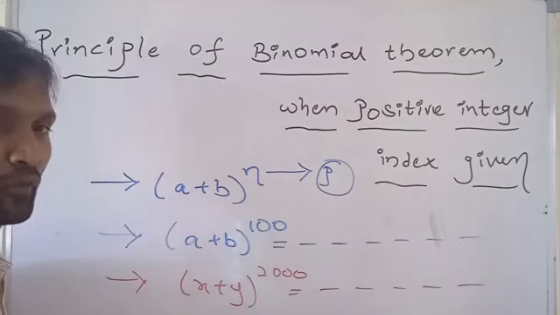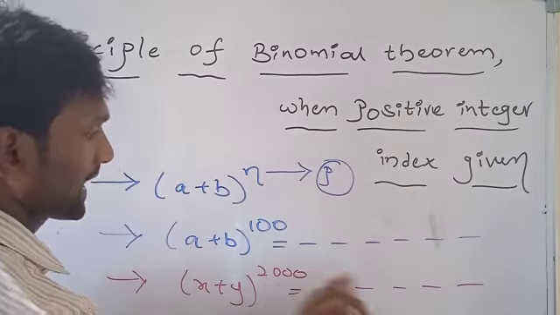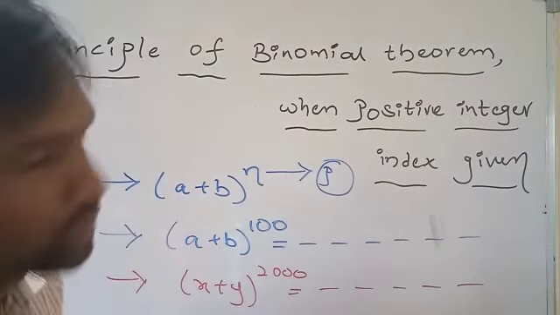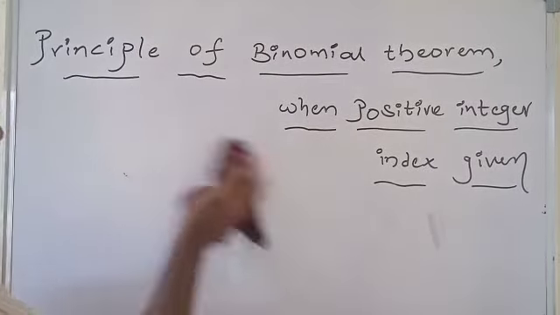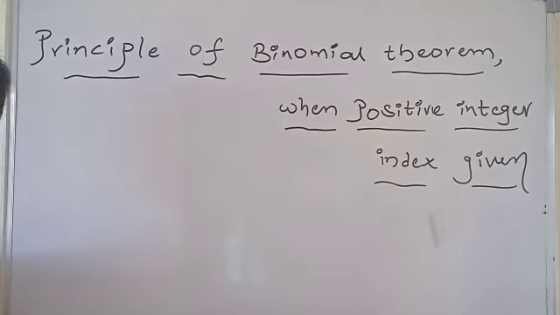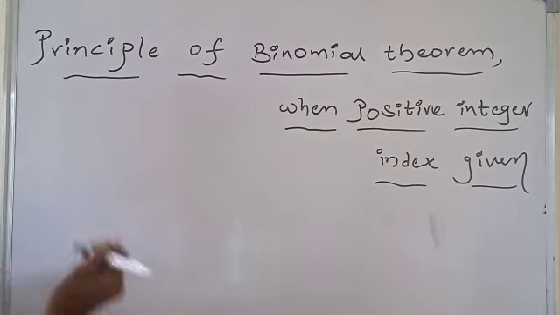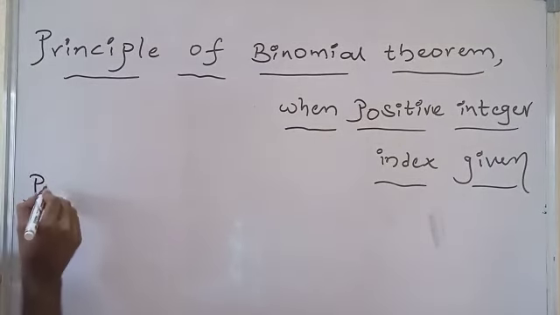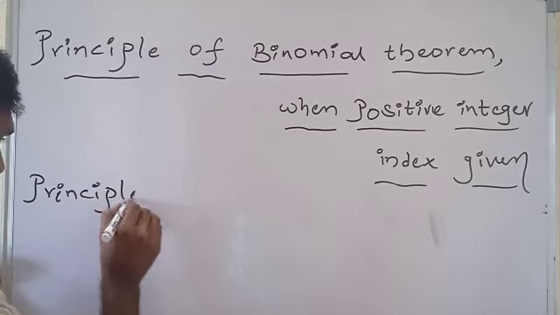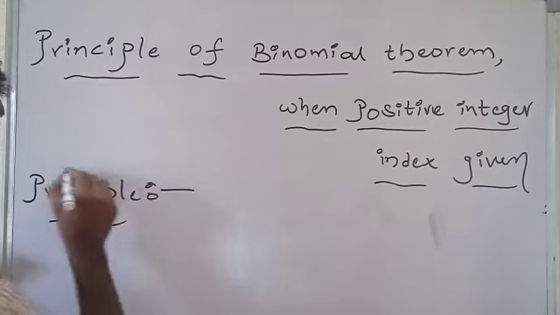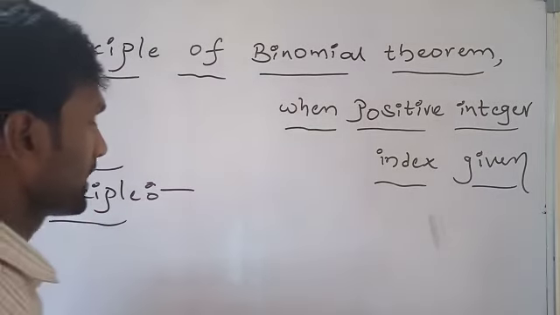What is the principle of binomial theorem? To expand (x + y)^2000. See this one. The principle of binomial theorem when positive integer index is given is like this. So this is the principle of binomial theorem. All of you see this one. The principle is like this.